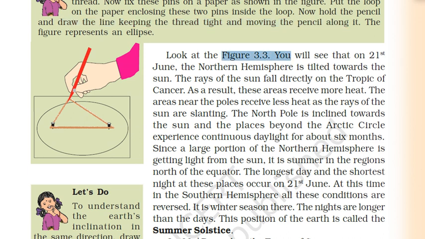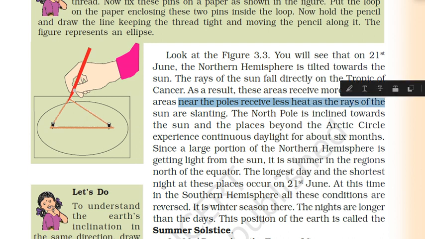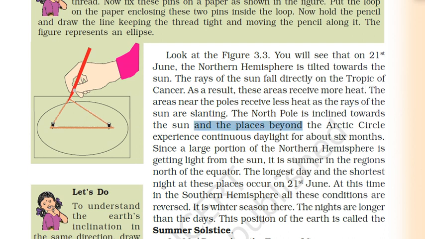Look at Figure 3.3. You will see that on 21st June, the northern hemisphere is tilted towards the Sun. The rays of the Sun fall directly on the Tropic of Cancer. As a result, these areas receive more heat. The areas near the poles receive less heat as the rays of the Sun are slanting. The North Pole is inclined towards the Sun, and the places beyond the Arctic Circle experience continuous daylight for about 6 months. Since a large portion of the northern hemisphere is getting light from the Sun, it is summer in the regions north of the equator.